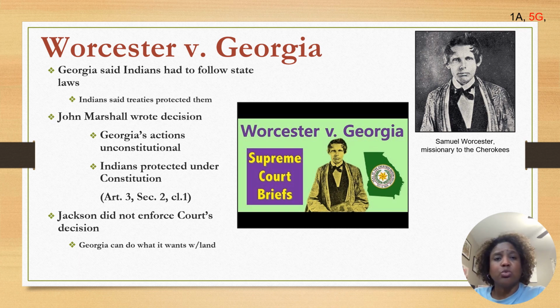This case was called Worcester v. Georgia. It looks like Worcester v. Georgia, but it's Worcester v. Georgia. Now, in 1832, in this case, Chief Justice John Marshall declared Georgia's actions unconstitutional and stated that Native Americans were protected by the United States Constitution. Now, let me ask you a question.